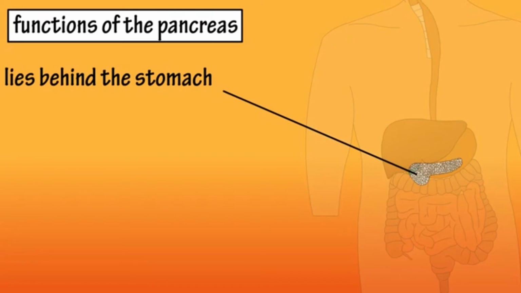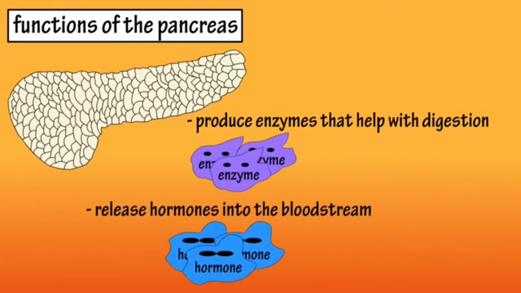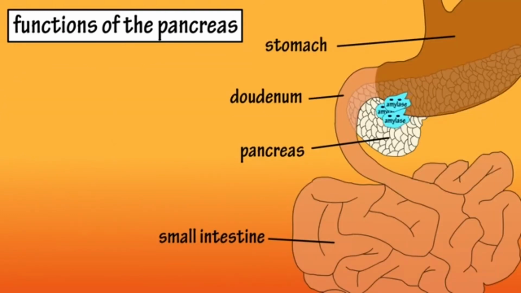The pancreas lies behind the stomach. It produces enzymes that help in digestion and also releases hormones into the bloodstream. The enzymes are first added to the duodenum.